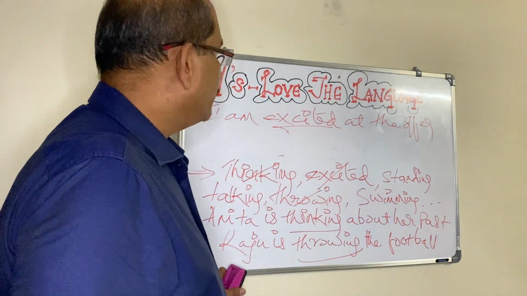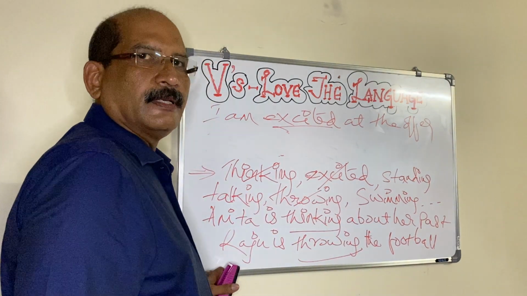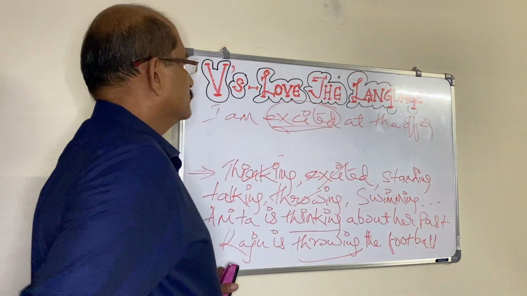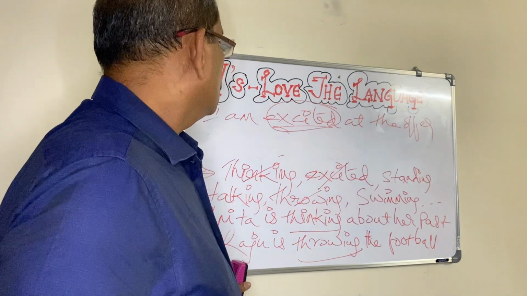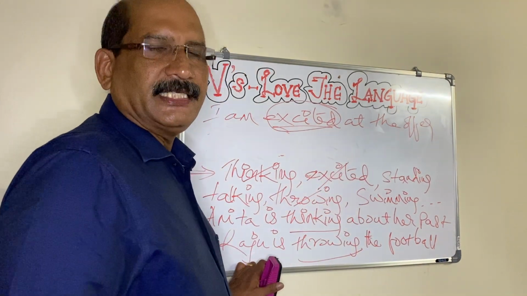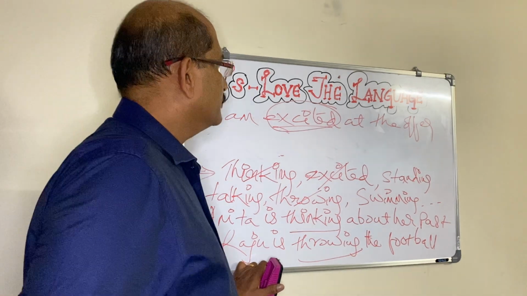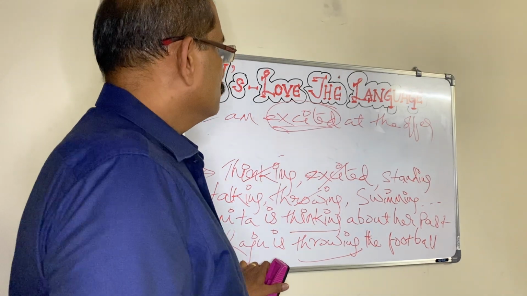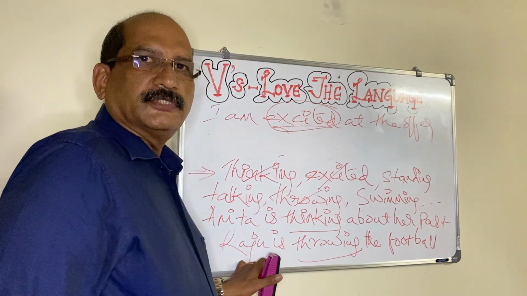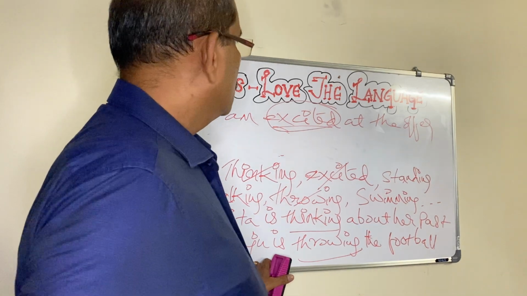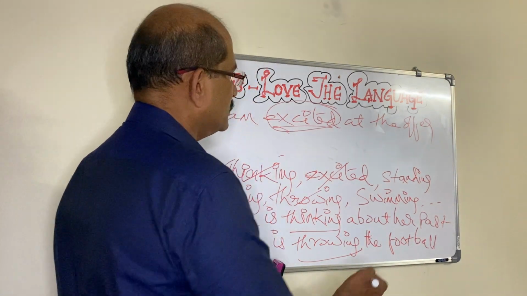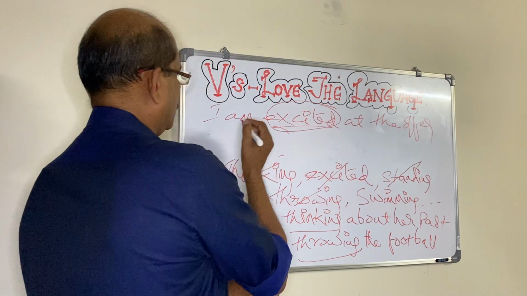It's an occurrence, development, state of being. Of course, not an action. I am excited at the offer. Probably I got an enchanting offer, whatever, maybe a job offer, or an offer from an overseas university to study abroad. Something which excited me.